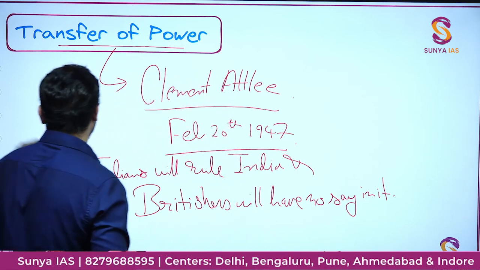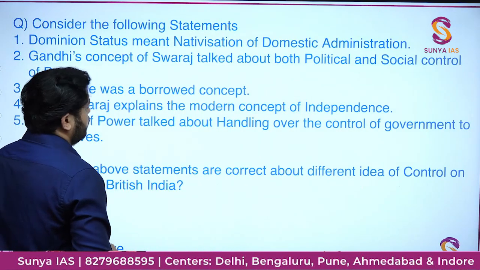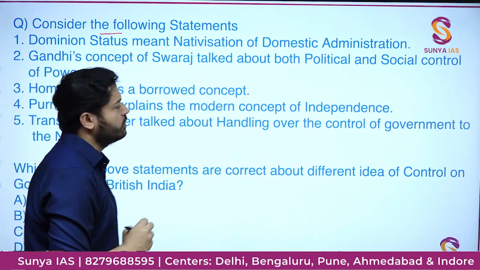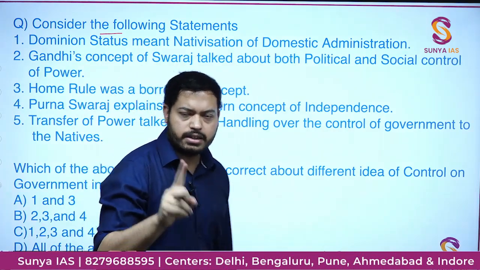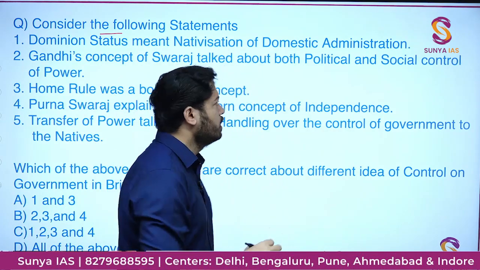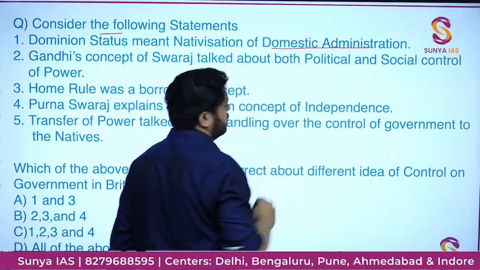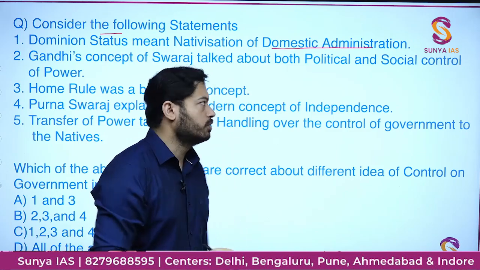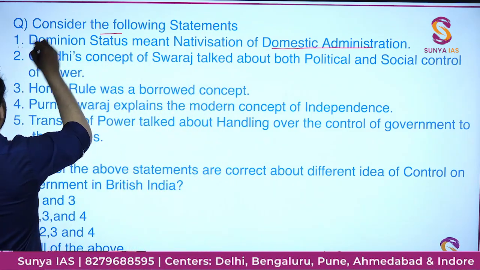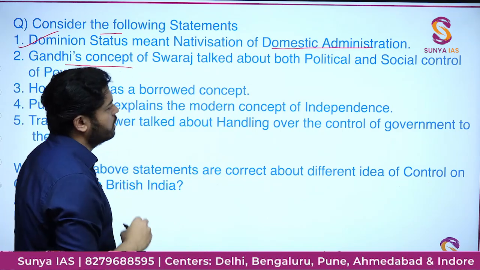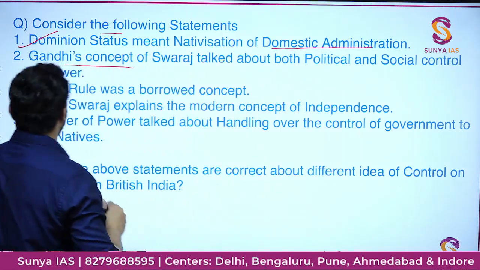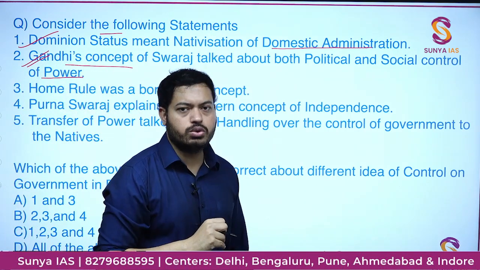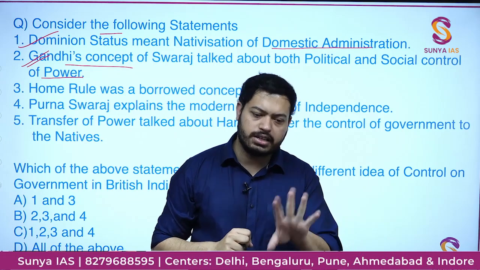Let's move forward and tackle the question which we saw first. Consider the following statement: dominion status meant nativization of domestic administration. Isn't it correct? It's correct, because we have discussed that what we are going to get through dominion status is the power to run the local native administration. So this statement is right. Gandhi's concept of Swaraj talked about both political and social control of power. That is also right. If Gandhi is going to talk about political and social changes, he was talking through Swaraj only, and this statement is also right.